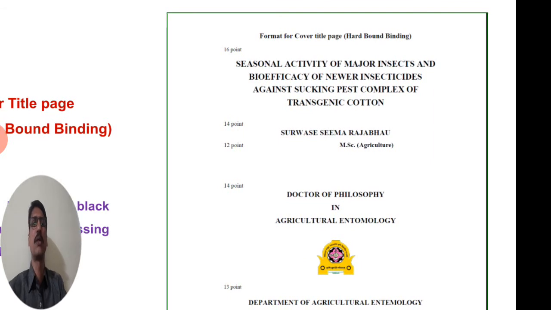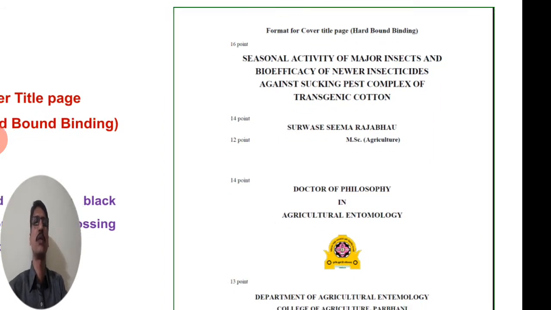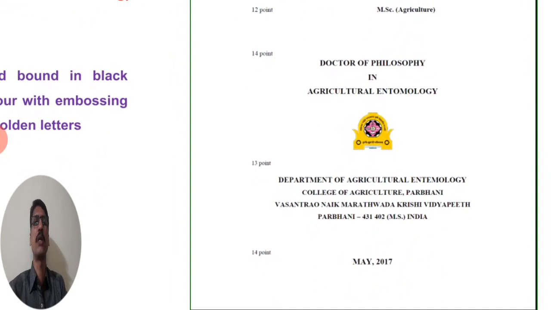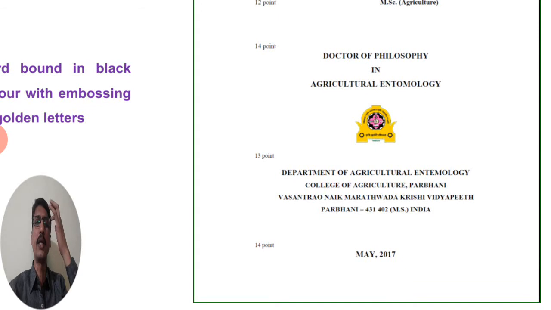First, the title of the thesis. Second, the name of the author or researcher with their qualification. Then the name of the degree, then the emblem or logo of the university, and then the imprint statement. These are the major parts in the cover page of the thesis.